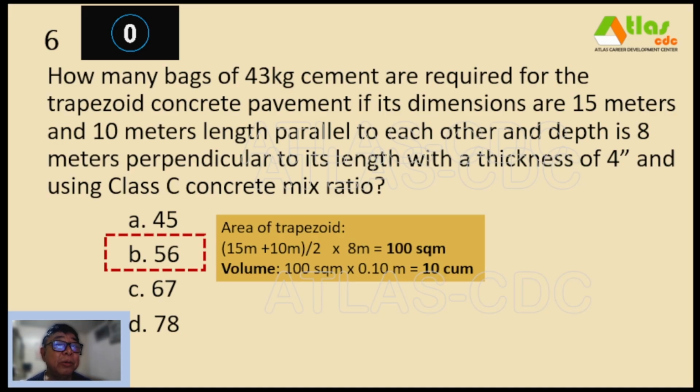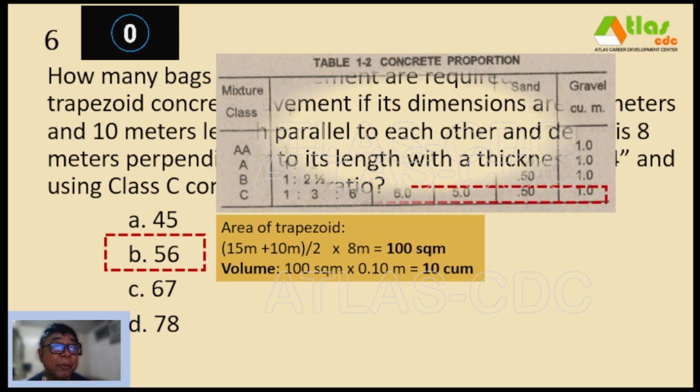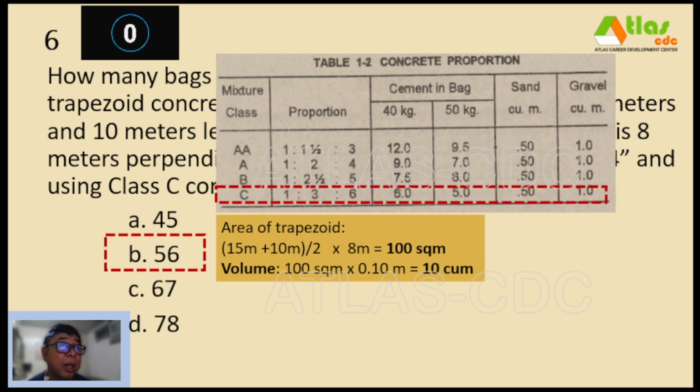So we first check how many bags of cement do we need using a 40 kilos packaging. So using this tabulation for a Class C concrete mixture, you need 6 bags of 40 kilogram packaging per cubic meter of concrete volume.